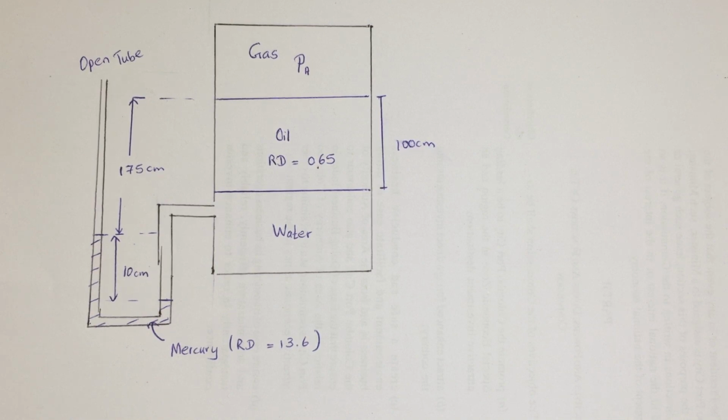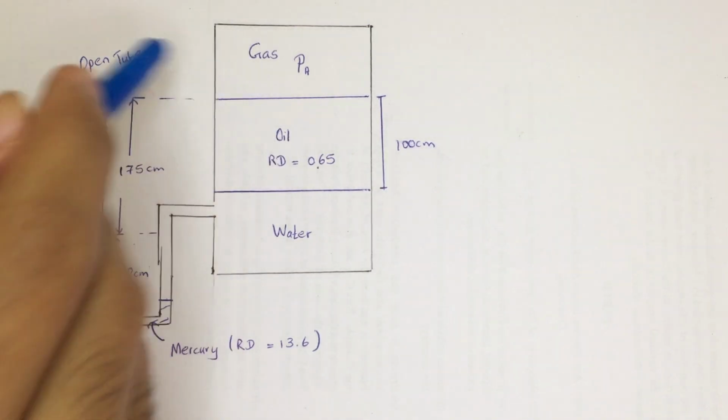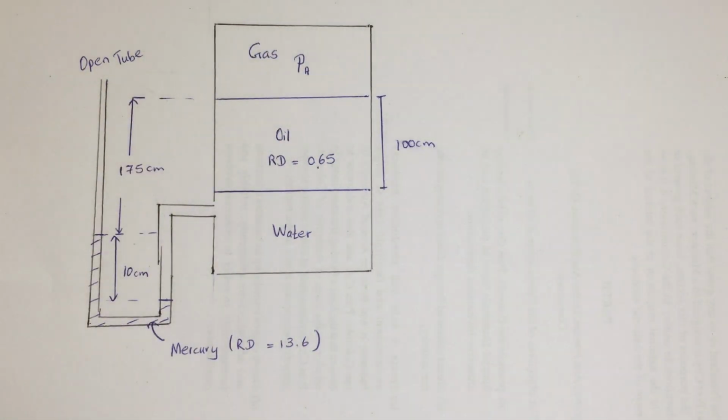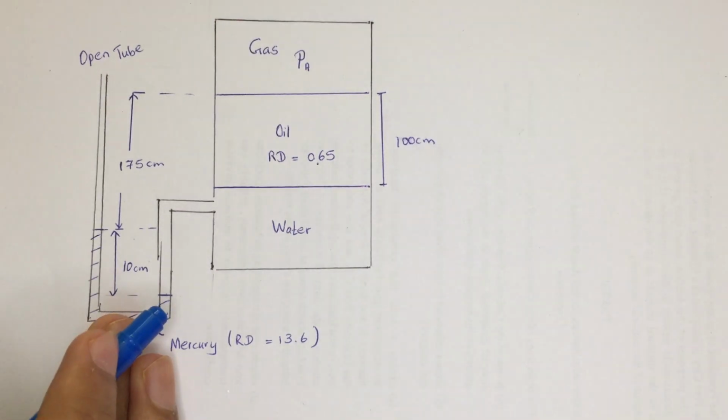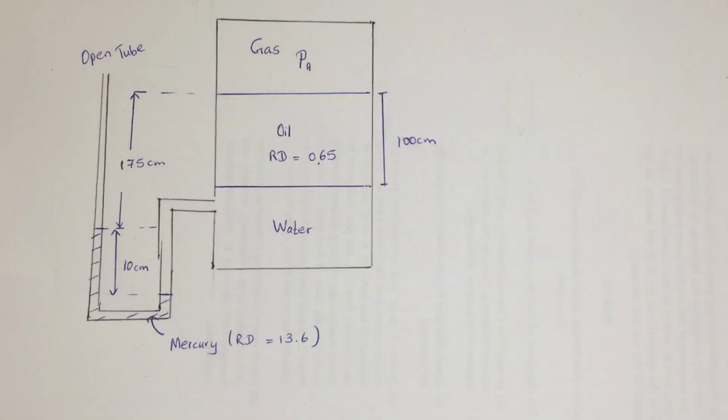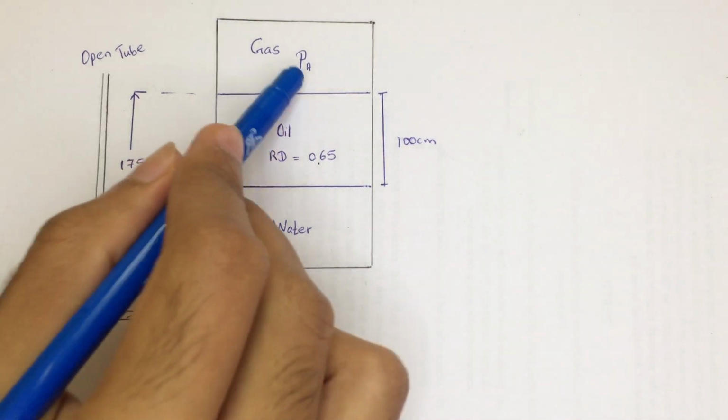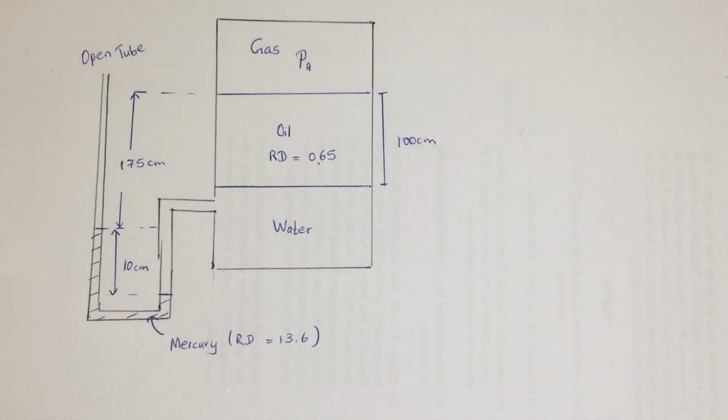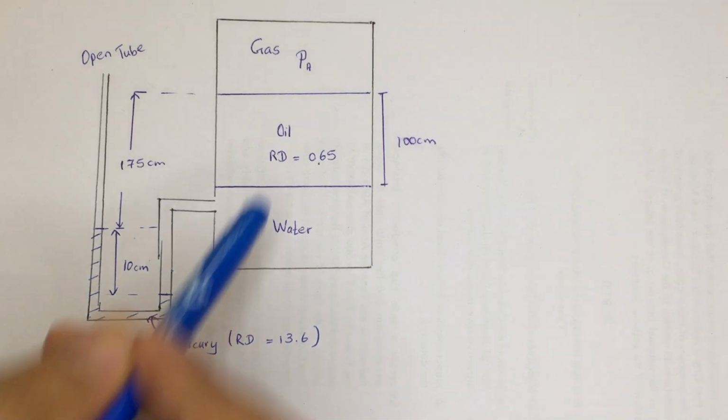If you find any pressure inside this with relative to atmospheric pressure, considering the atmospheric pressure as 0, you call it gauge pressure. If you consider the atmospheric pressure and find this value, you call it absolute pressure, which means it's the real pressure inside this. But for the calculation we don't need to find the absolute pressure of this gas.